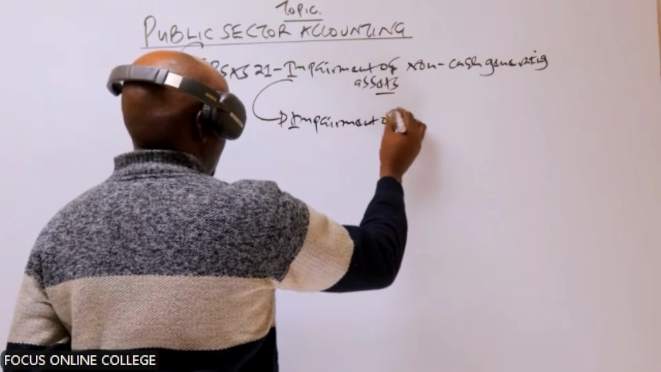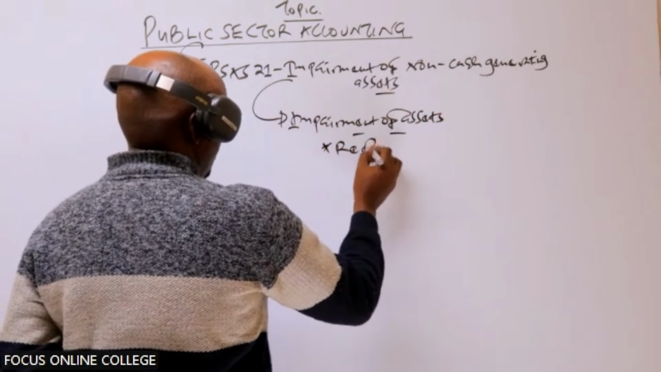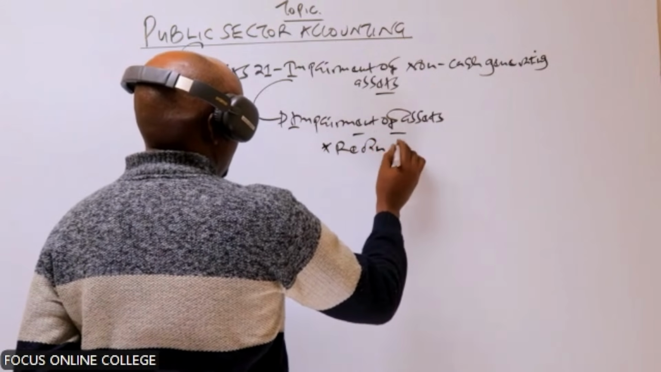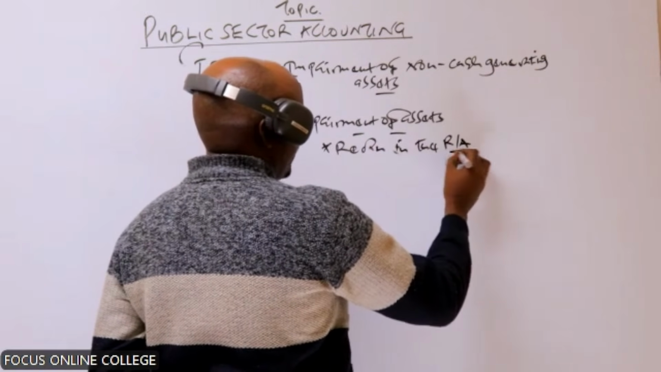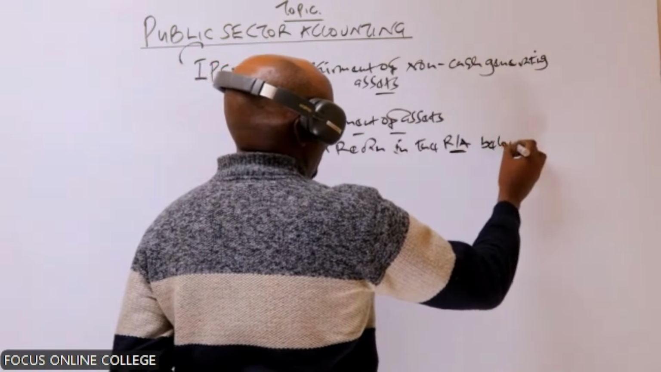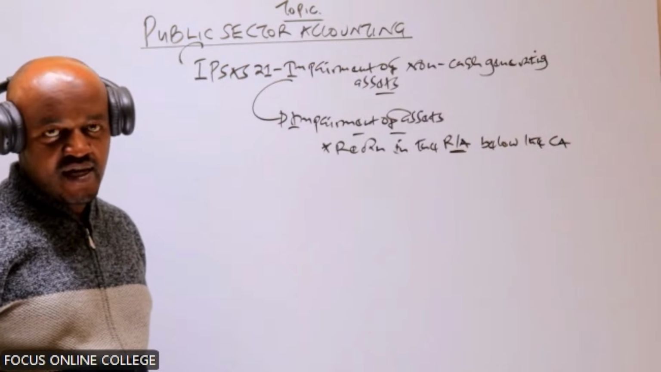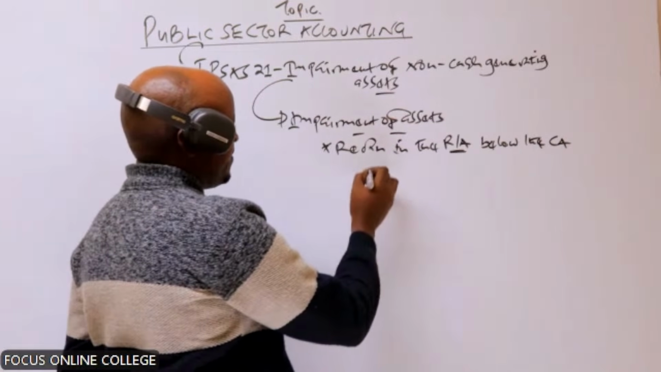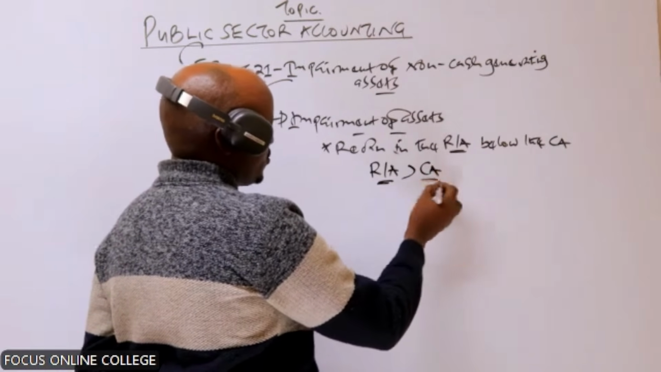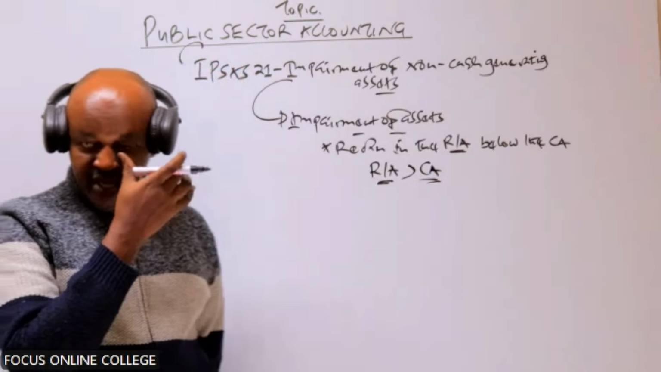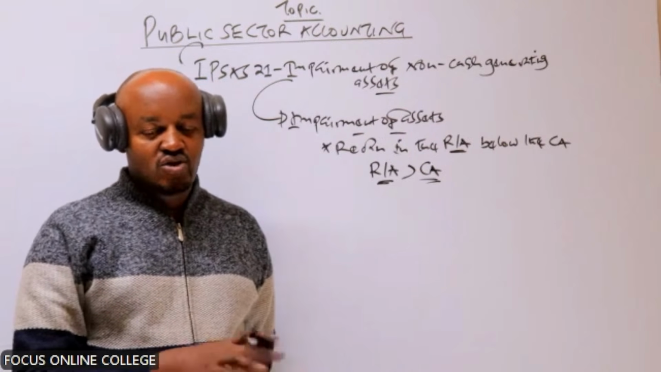Impairment of assets, we said that this is the reduction in the recoverable amount of an asset below the carrying amount. In other terms, an asset is impaired if the recoverable amount of that asset is less than its carrying amount. The recoverable amount is the amount which the company can recover from the asset, either by selling the asset or by using the asset.